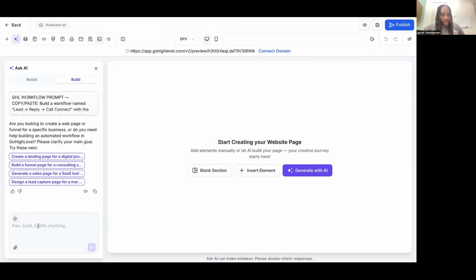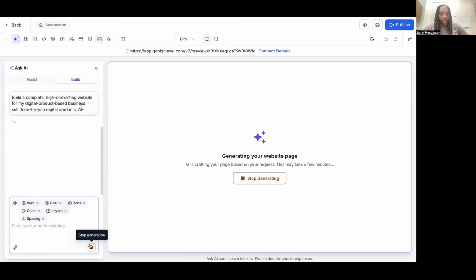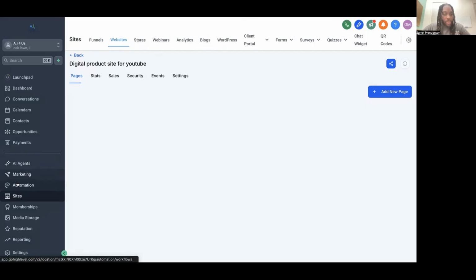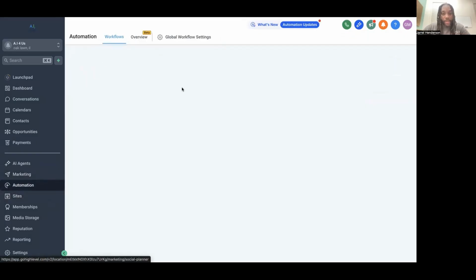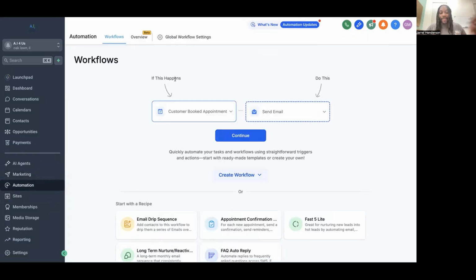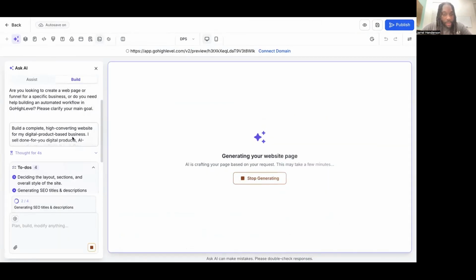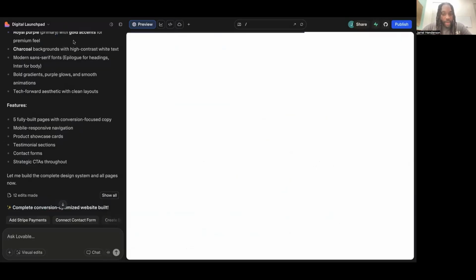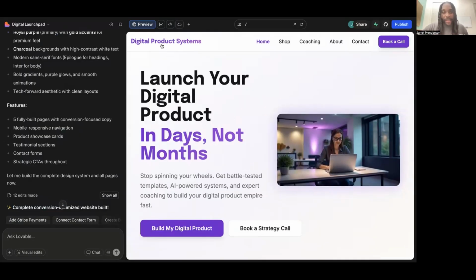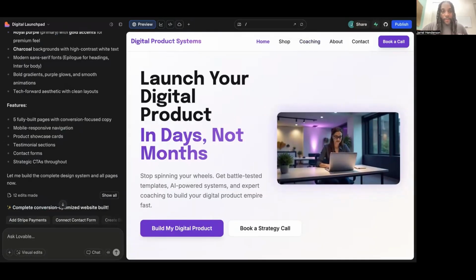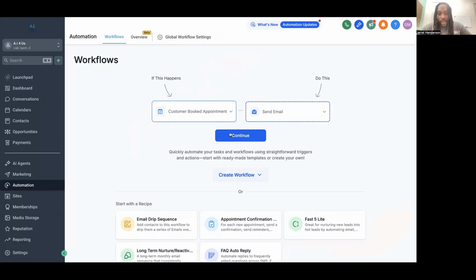All right, we're back. So there it is. I was going to build that, and now let's go build workflows. You go to automations, and like I said, this is a test account. I don't have anything built inside of here. So High Level, just... Lovable should be done. Lovable is done. Look at that. Lovable is done.